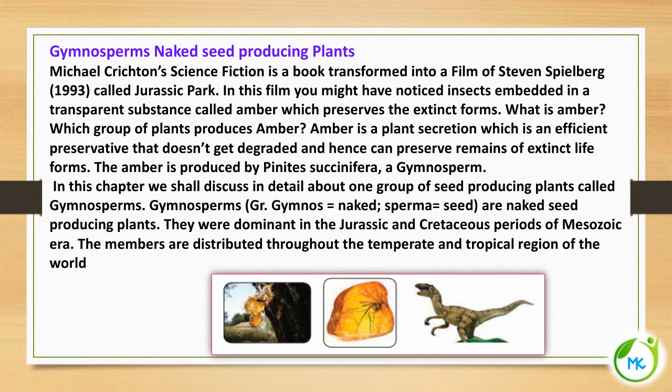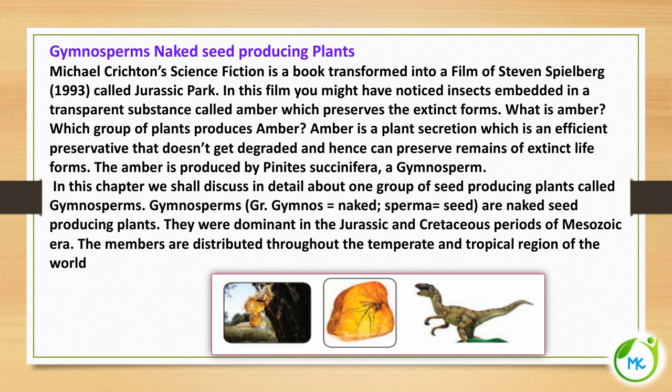Amber is nothing but a plant secretion, and this plant secretion is used as an effective preservative. It doesn't get degraded, and hence it can preserve the remains of extinct life forms. This amber is produced from a gymnosperm, Pinus succinifera. In this chapter, we are going to discuss in detail about the gymnosperms.